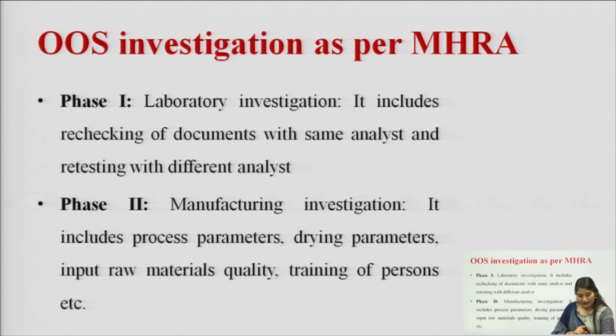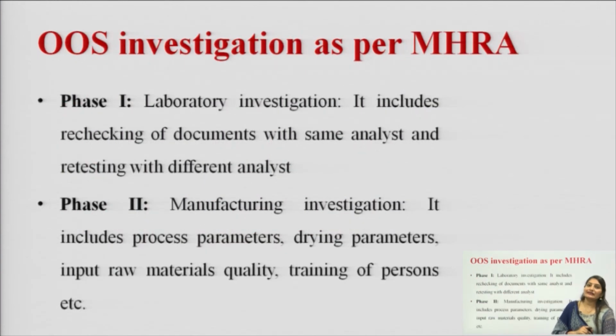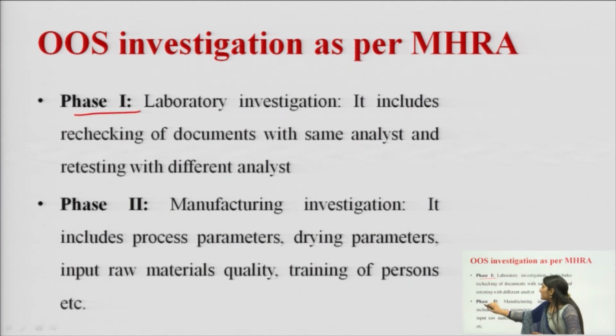MHRA means Medicines and Healthcare Product Regulatory Agency, and these are the UK guidelines for OOS, and the OOS investigation as per MHRA will be conducted in 3 phases. First is phase 1, second is phase 2 and phase 3.